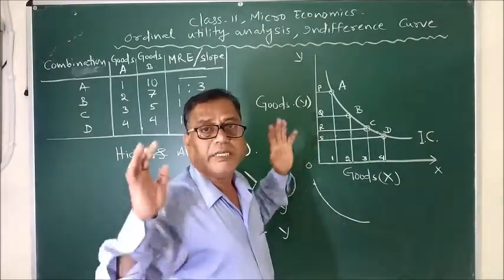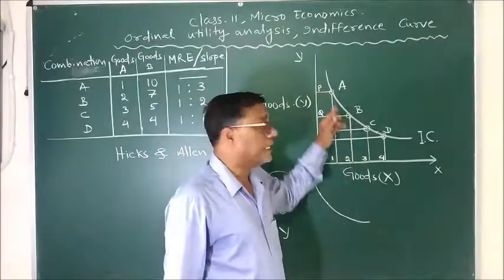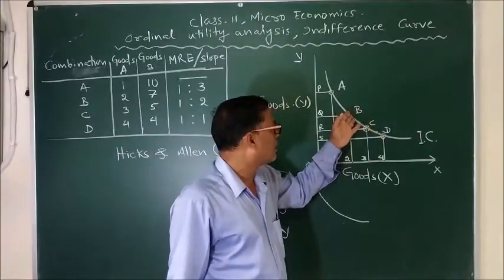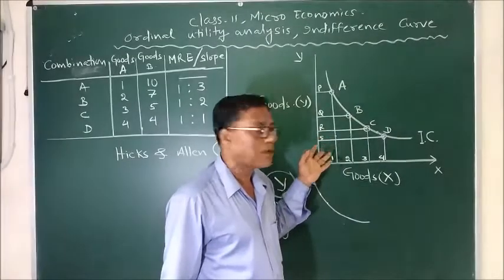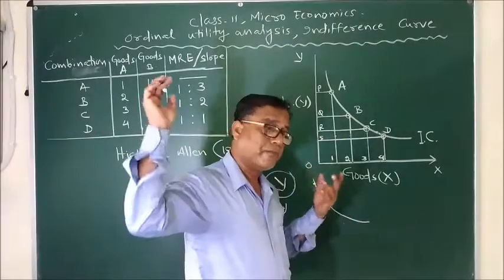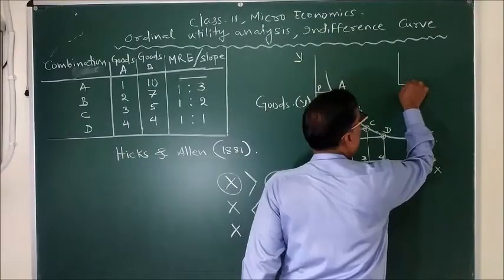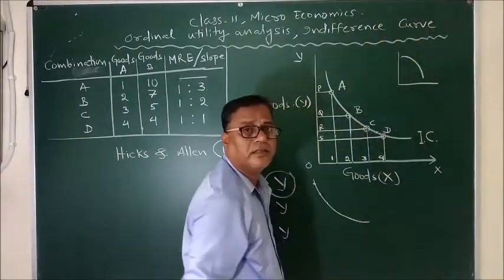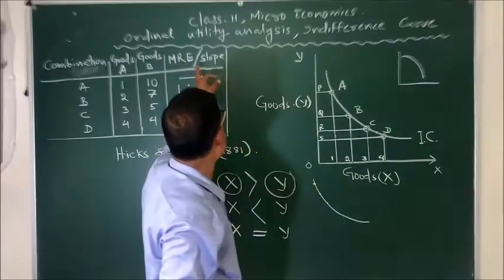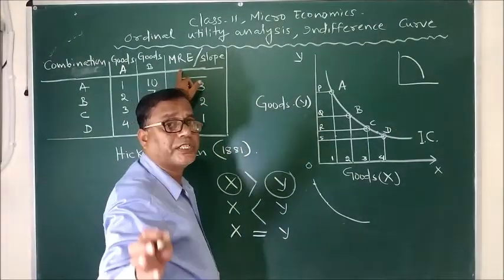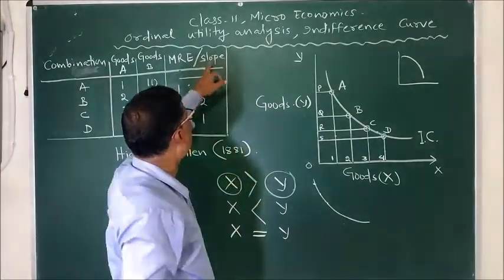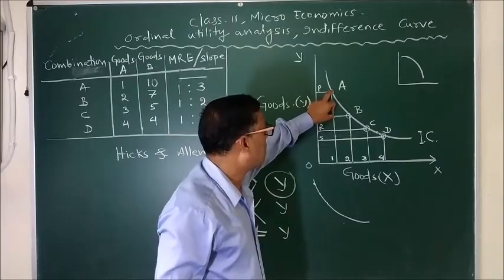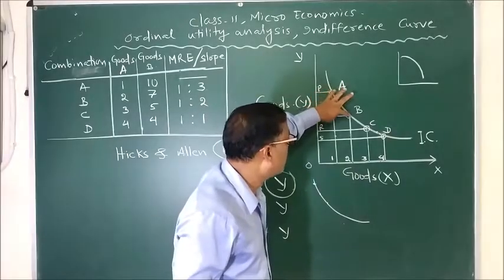So this is the meaning or the definition of indifference curve. Then we will discuss why the belly is inclined towards the point of origin. Just remember the one more curve we have already written, the PPC, where the belly is protruding outside, and also the concept of MRS, marginal rate of substitution, which is also called the slope of the curve, that is the ratio between the amount of sacrifice and the amount of gain.